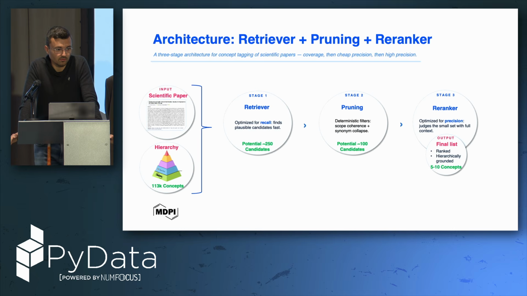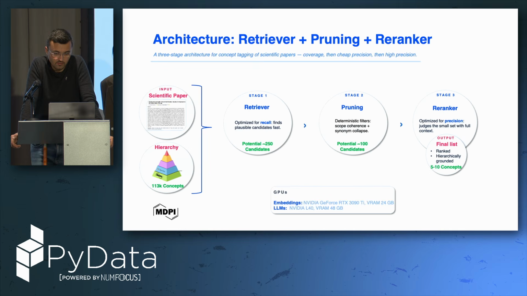Here we want to end up with the final version of the concepts that are connected to each paper. The goal is to have a maximum of 10 concepts per paper that can be ranked. The first one has to be the most important, the core of that paper, up to the 10th, which is something satellite that the paper talks about. And of course, they have to be hierarchically grounded.